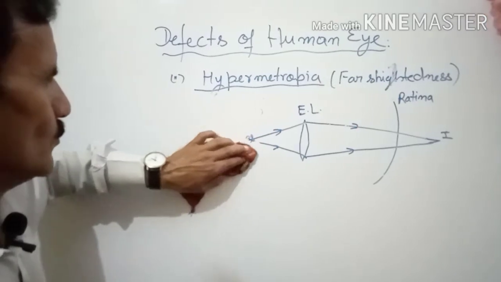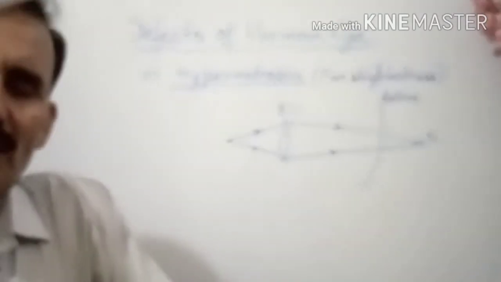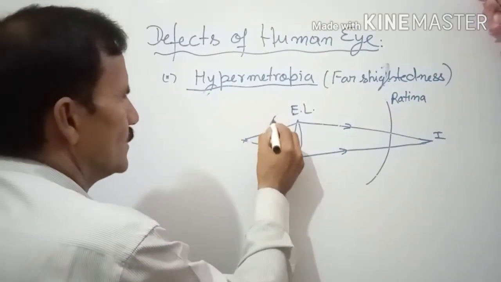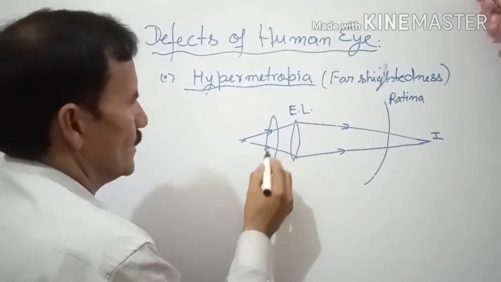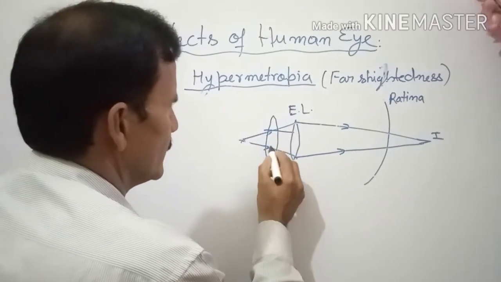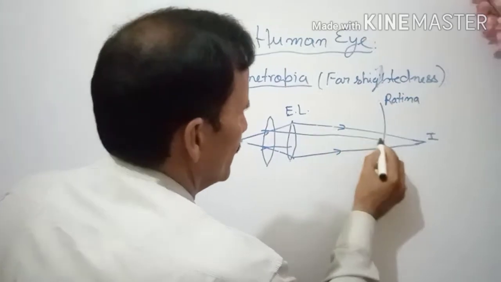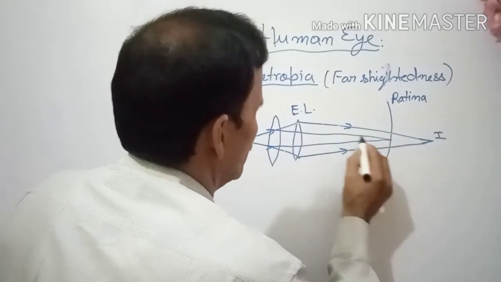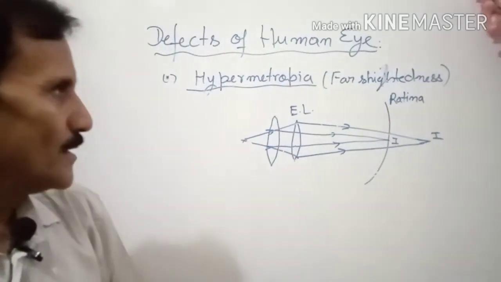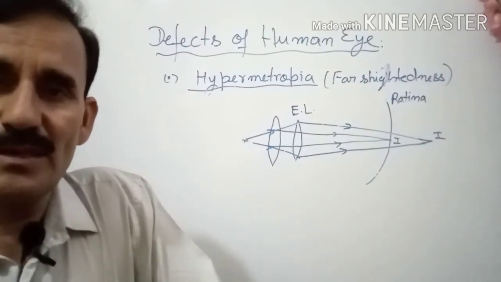Now how can you correct it? In myopia you use a divergent lens, and here we use a convergent lens. Suppose again you use a convex lens. What will happen? It will converge here. First the rays will be converged here and then finally converged by the eye lens, and the image will be formed at the retina. So for the remedy of hypermetropia, we use convergent lenses.